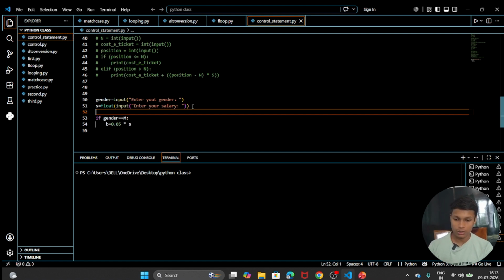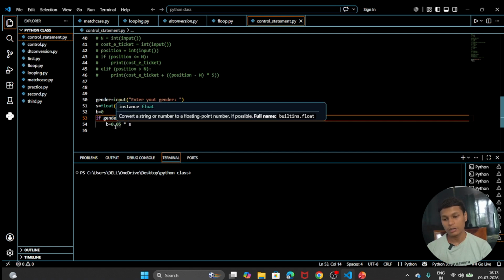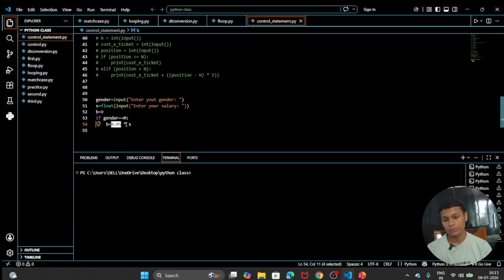Although this was not specified, the keyword is clear enough, so no problem, because it was only practice code. Now here we are going to take b equal to 0. Why b equal to 0? Because we are going to store the thing in b. So in the bonus we are going to add 5% of the salary.